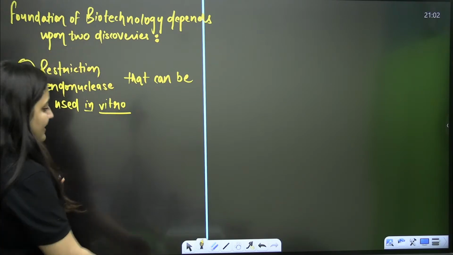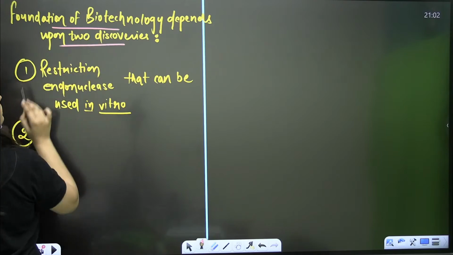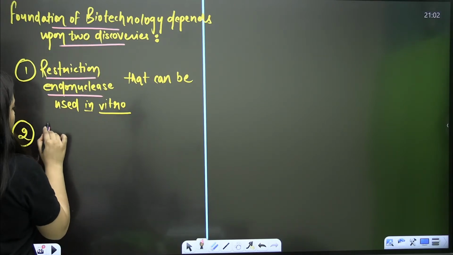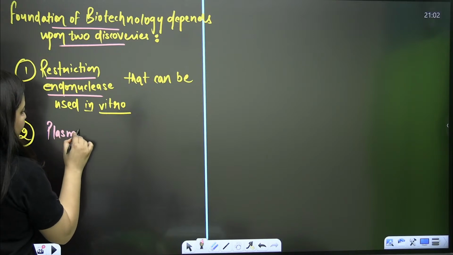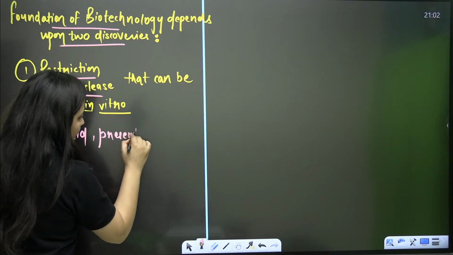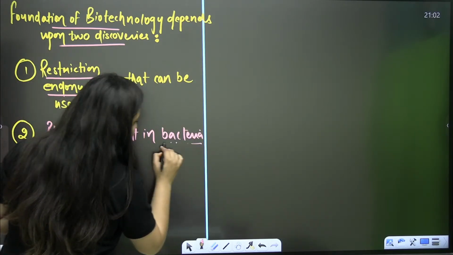Secondly, this is the first point. Foundation of biotechnology, as I said, depends upon two discoveries. So the first is restriction endonuclease that can be used in vitro, and second is the plasmid, right? Plasmid which is present in bacteria. Let me explain this part first.